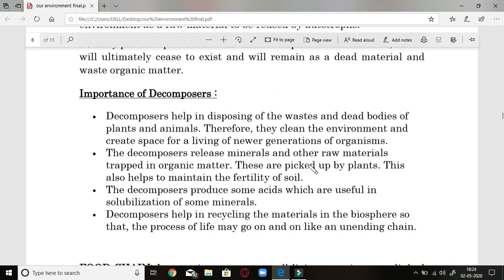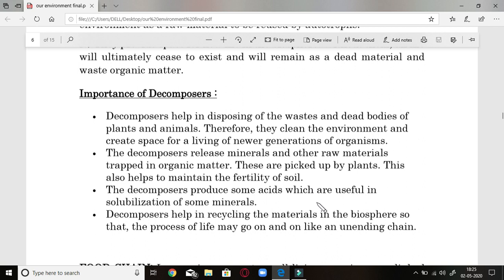Second, decomposers release minerals. Since they decay and decompose dead matter, they are able to release minerals present in the bodies and other raw materials in organic matter, which are picked up by the plants. These simple minerals will be mixed with the soil, and with the growth of a new plant, they will be picked up by that plant. So this will help in maintaining soil fertility also.